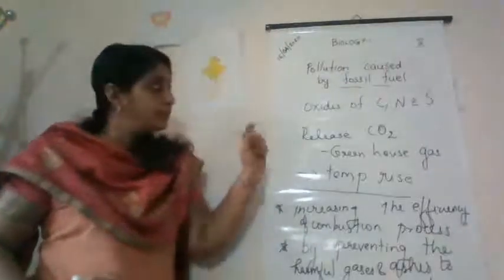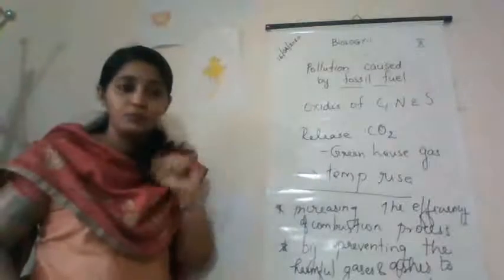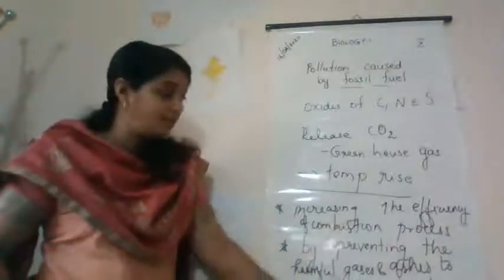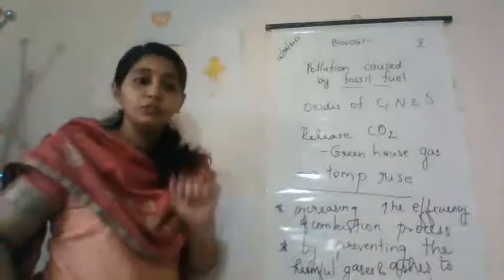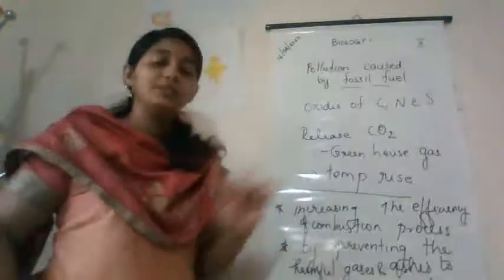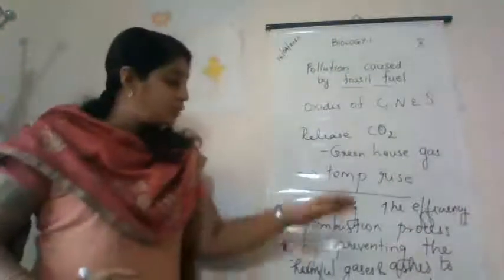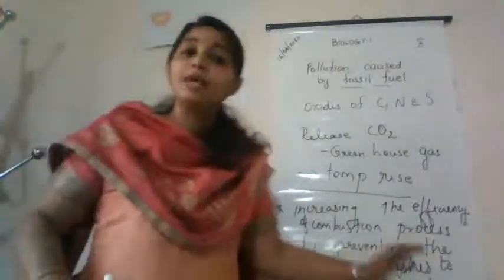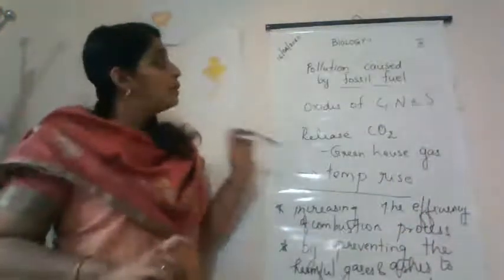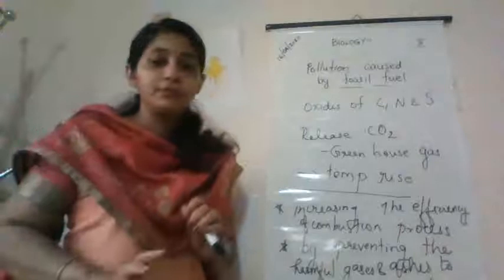So these are the disadvantages of using fossil fuel, but we can overcome them by increasing the efficiency of the combustion process and also by adopting various techniques to prevent the entry of harmful gases and ashes to the surroundings. So that's all about the fossil fuels.